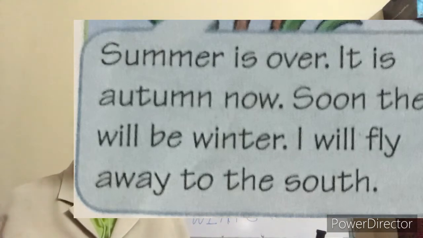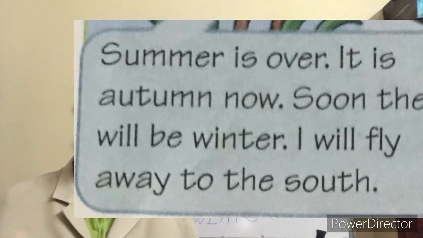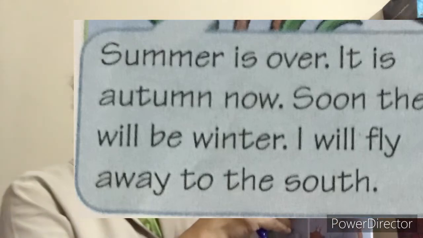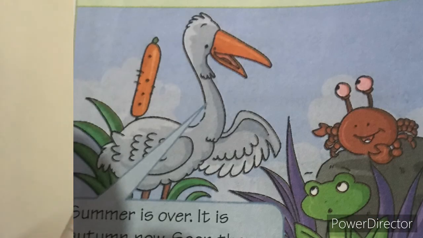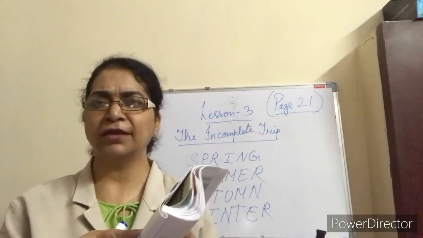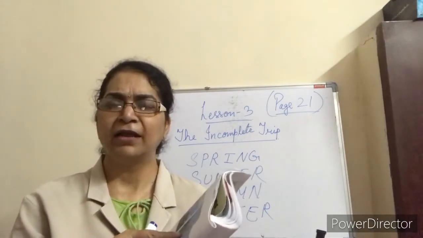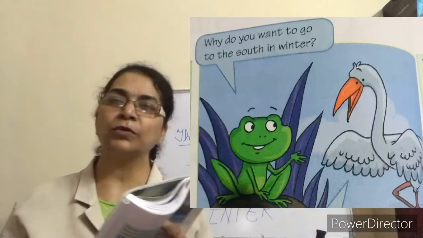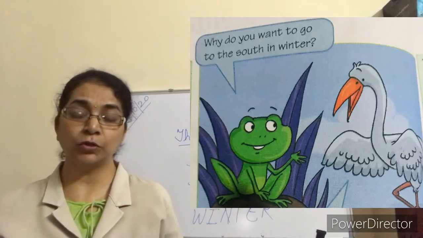I will fly away to the south. The crane is saying that when winter comes, I will fly away to the south because it is very cold over here. Why do you want to go to the south in winter? Matku, the frog, was asking.